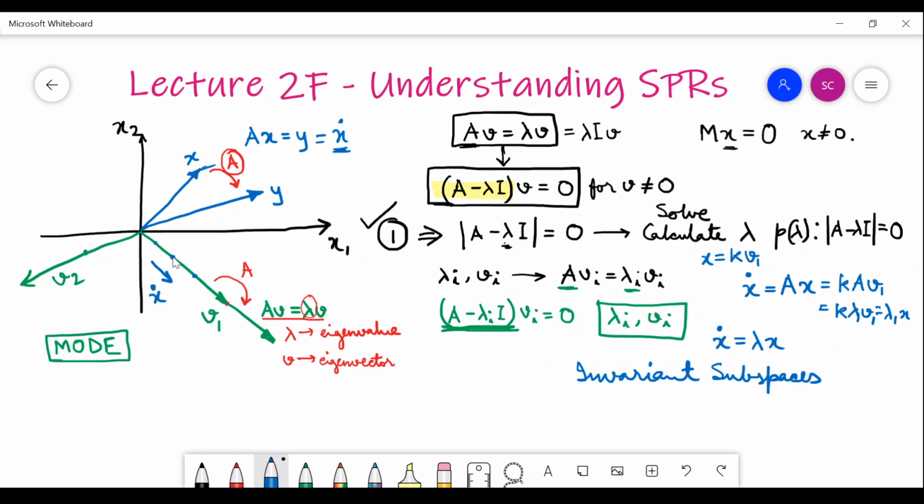If you start on this eigenvector, you are independent of everything else happening in this space. You will move along this eigenvector forever. Your motion is independent of everything else. So the motions along the eigenvectors are independent modes of motion. That's why these are called modes.